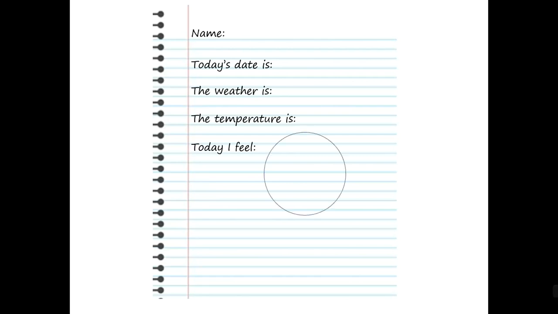Remember to write your name on your daily routine page, your complete date. Today is Thursday, May 7th, 2020. The weather is, the temperature is, today I feel, and I'm happy because tomorrow I will cook a pizza. You can use I'm sad because. If something will make you sad, you can write it too.